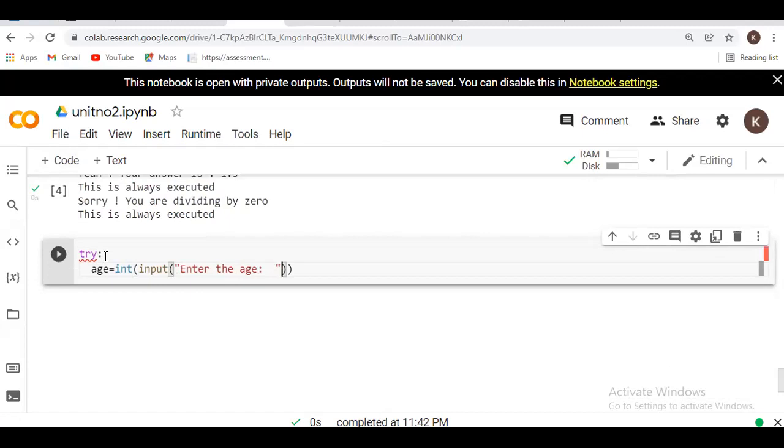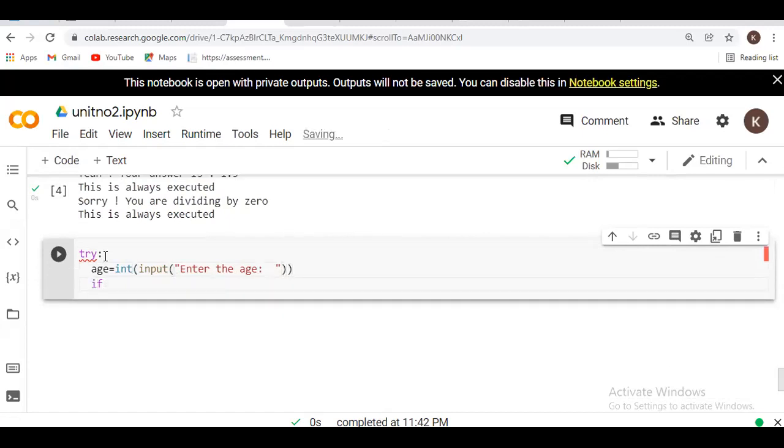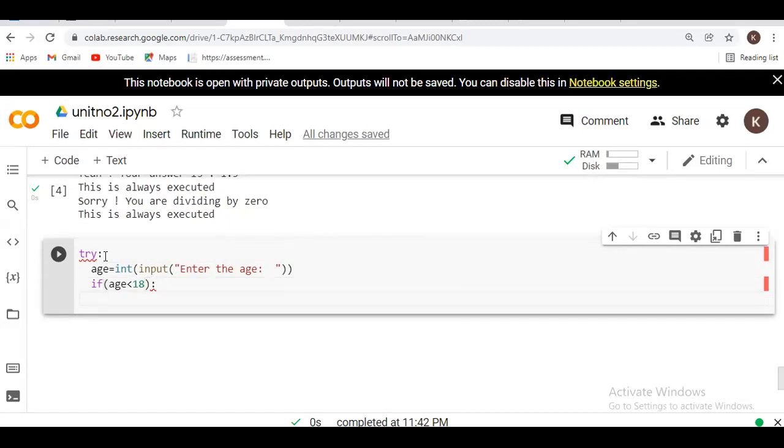We first want to take the input from the user. Then I write if age is less than 18, then